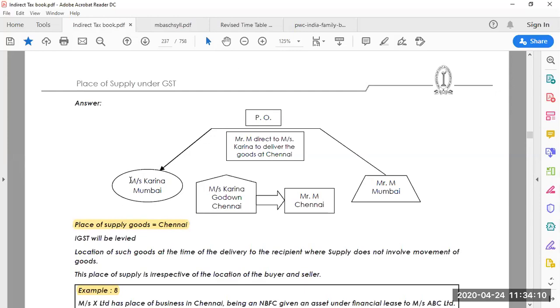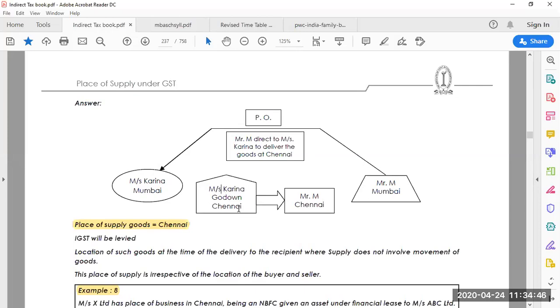So here, for a detailed understanding, Messrs. Karina's principal office is in Mumbai. Buyer is also in Mumbai. Messrs. Karina's godown is in Chennai. He supplies the goods in Chennai only to Mr. M. So here you could see Mr. M has directed Messrs. Karina to deliver goods at Chennai only. So the goods have been supplied in Chennai itself.